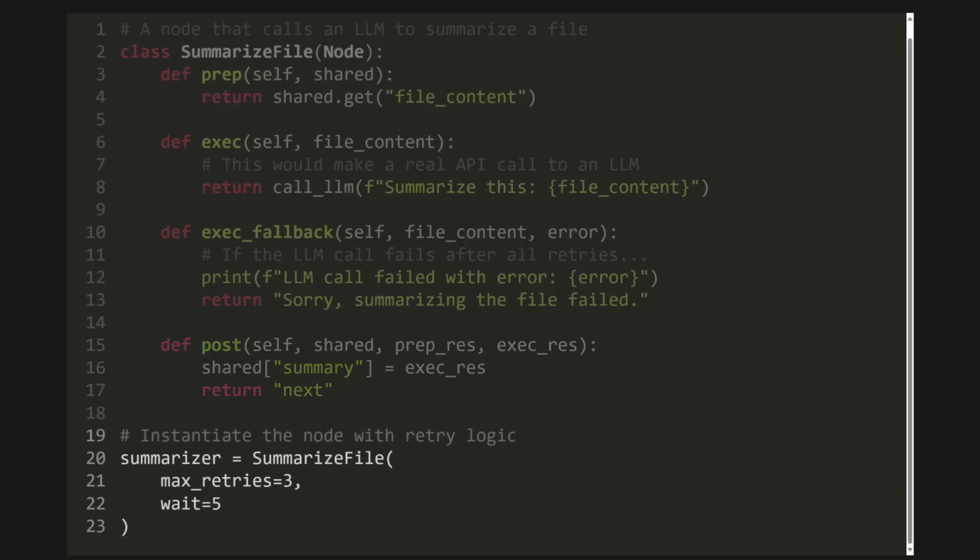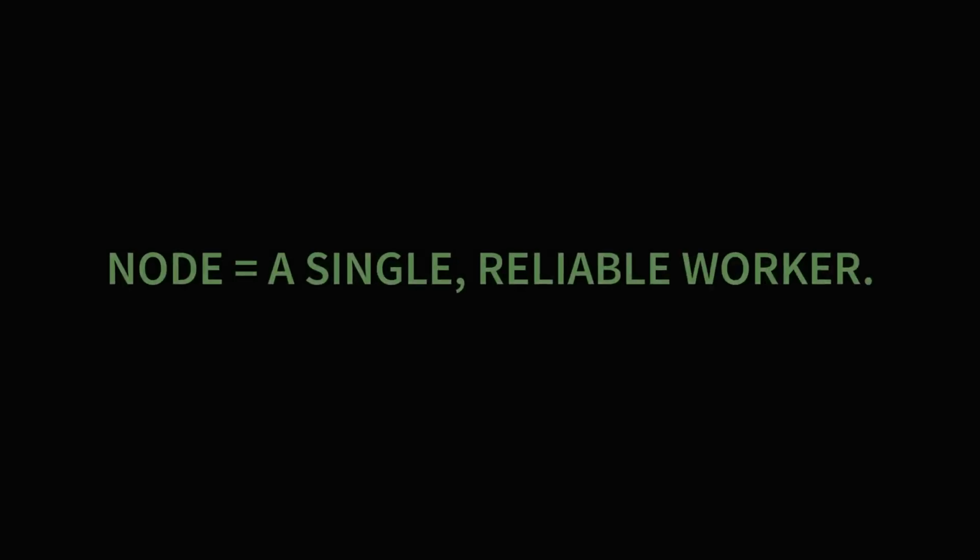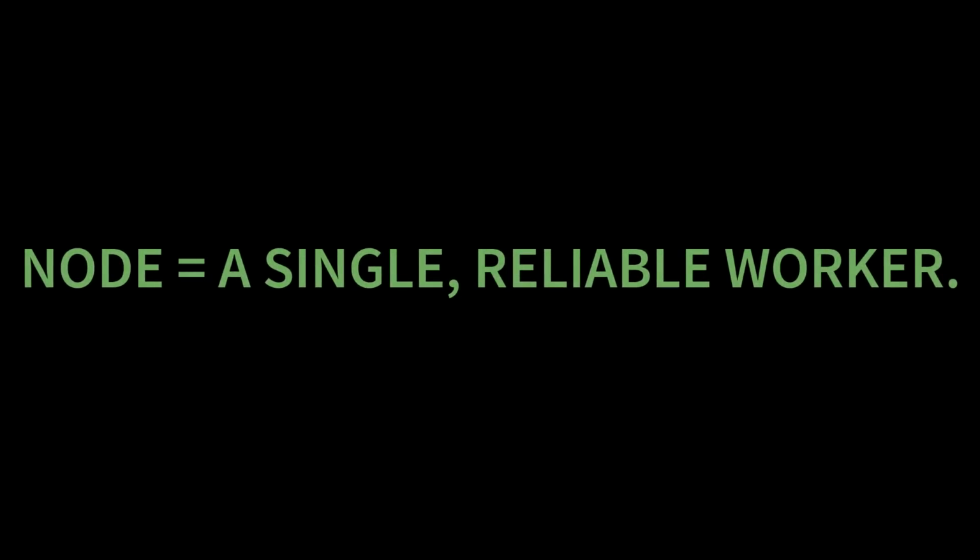And when we create this node, we can easily tell it to be resilient. We just pass in the arguments max retries equals 3 and wait equals 5. Now our summarizer will try up to 3 times, waiting 5 seconds between each attempt before giving up. So that's the node. It's not just a worker, it's a reliable worker. It preps its data, executes its task in isolation with built-in retries, and then posts its results. It's the simple, powerful building block for everything we're about to create.